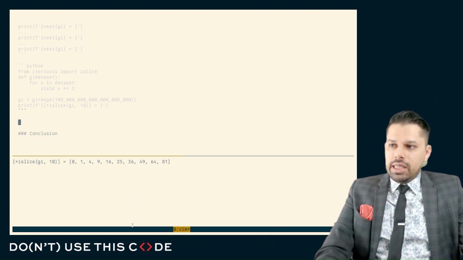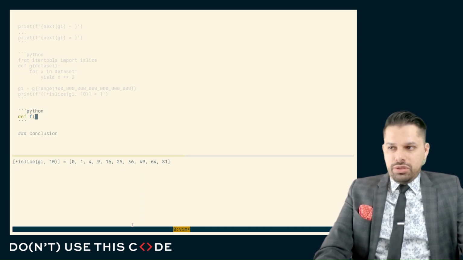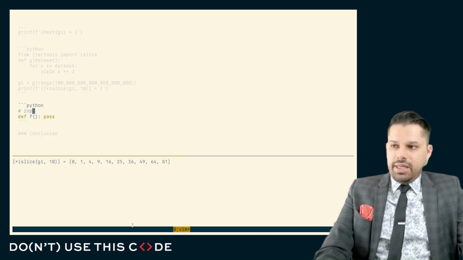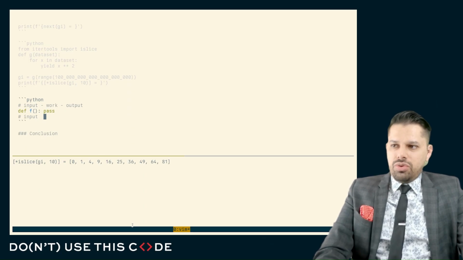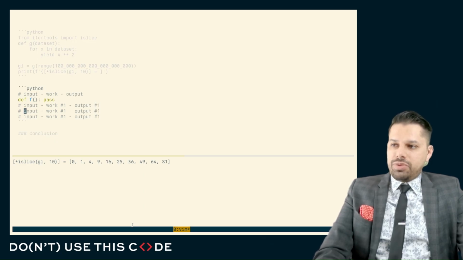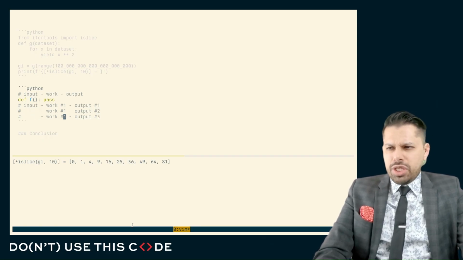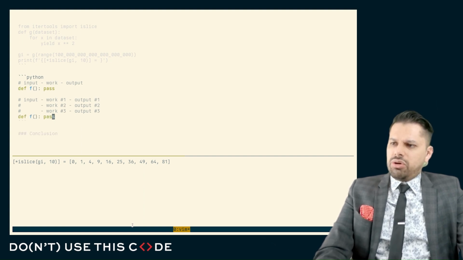Well, if we think about this, a function is really the idea of you get data in, you do some work, and you send some data out. And the idea of a generator is, oh, this work has parts associated with it. So we have work step 1 and the corresponding output, and we have work step 2 and work step 3 and their corresponding outputs as well. We've done some generalization of this idea of a computation. We've broken it into parts. And that's really the general idea we think of when we think about a generator.